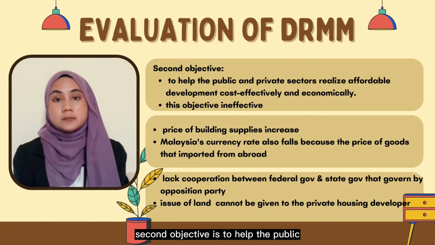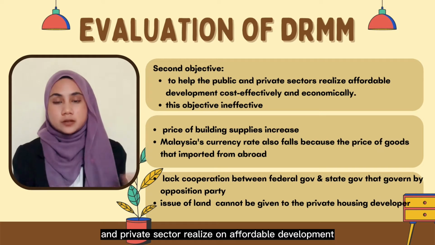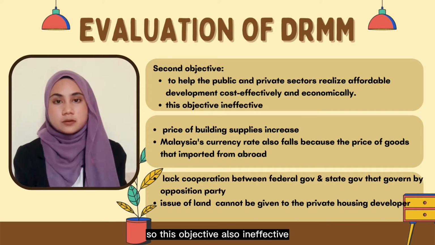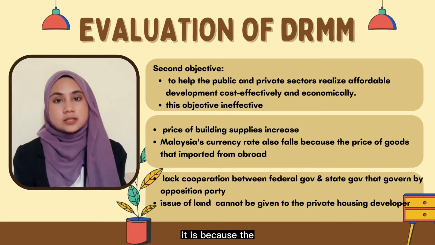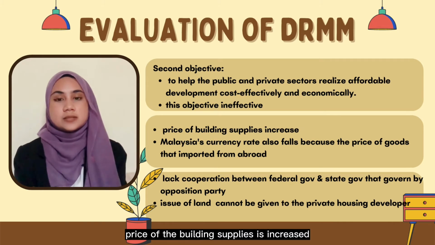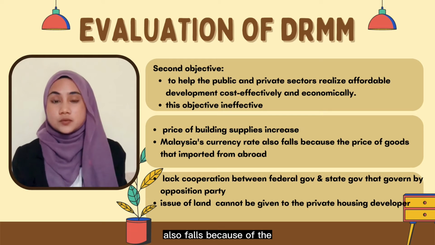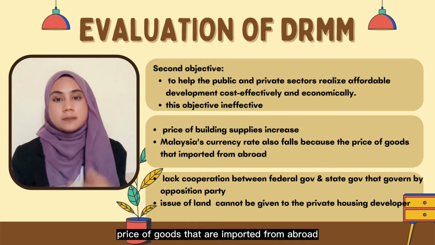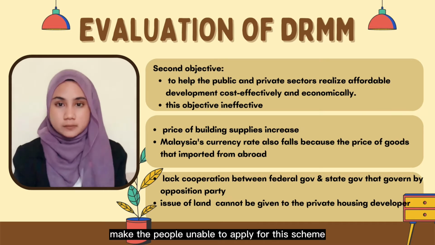The second objective is to help the public and private sector realize affordable development cost effectively and economically. So this objective is also ineffective. It is because the price of building supplies has increased. Besides, the Malaysian currency rate also fell, because of the price of goods that are imported from abroad, making people unable to apply for this scheme.